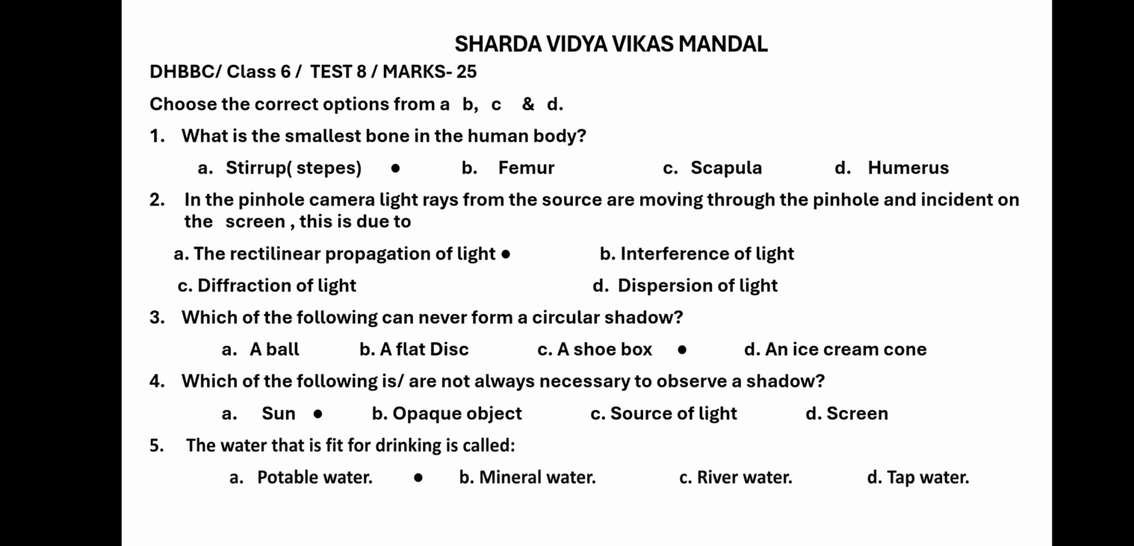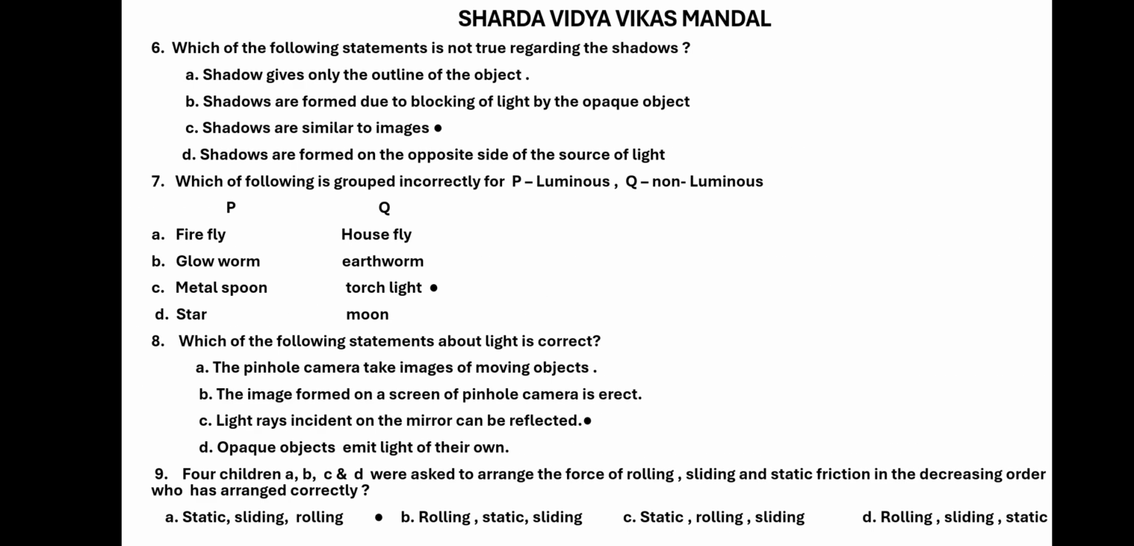Then fifth question. The water that is fit for drinking is called, it is called potable water, not mineral water, river water or tap water. Fit for drinking means potable water. That can be mineral water, that can be tap water, that can be river water which is purified. Okay, so potable means fit for drinking. That is the correct option. That is, A option is the correct one for fifth question.